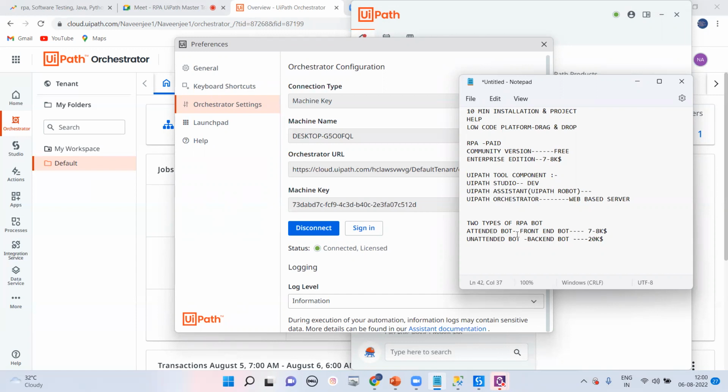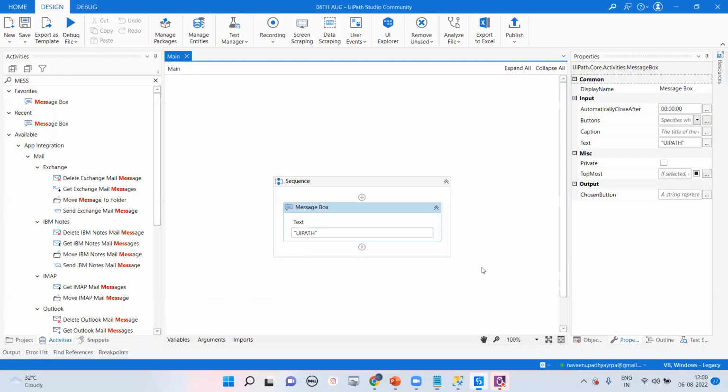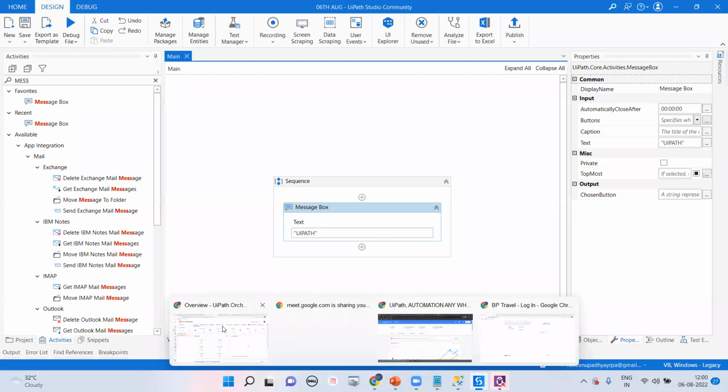So we provide these things for training. Here learning is mandatory, but maybe in practical it's not required, or if practical is required, you have to work on orchestrator, you have to work on things like assets and queues, all these things you have to learn. Okay, so that is the UiPath tool, guys. Right now, 80%, even 85 to 90%, you have to work on UiPath Studio, and orchestrator is the last thing. Whenever your development is done, in about 10% of cases, if you're going to work on orchestrator, there you will try to work on orchestrator.